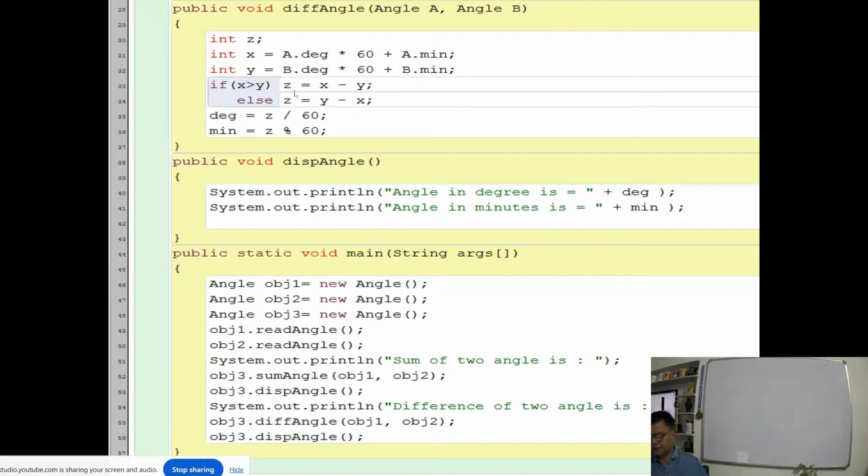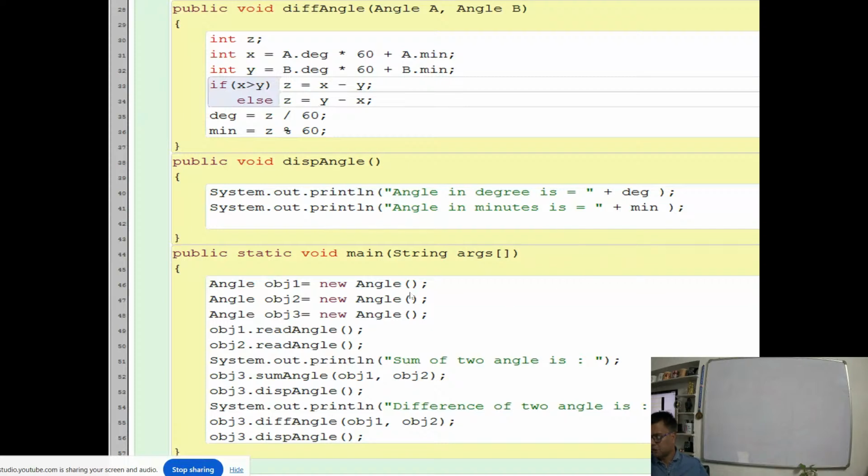Difference angle, I got converted to minutes, right? And then I subtracted here. If x is greater than y, then z equal to x minus y, else z equal to y minus x. Then degree equal to z divided by 60 and minutes equal to z modulus 60. I got this result. Display angle, angle in degree, angle in minutes.